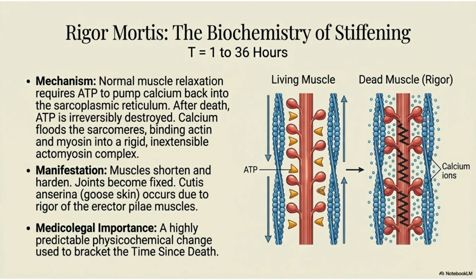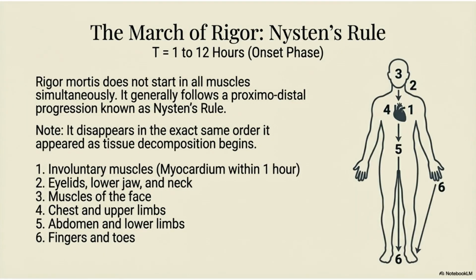Rigor mortis, or stiffening, is a highly predictable physicochemical change occurring from 1 to 36 hours. After death, ATP is destroyed, leading to an inexhaustible actomyosin complex that causes muscles to shorten and harden. This change is used to bracket the time since death. Rigor mortis follows a proximo-distal progression known as Nysten's rule. It starts in involuntary muscles within 1 hour and progresses to the extremities. It disappears in the exact same order as tissue decomposition begins.